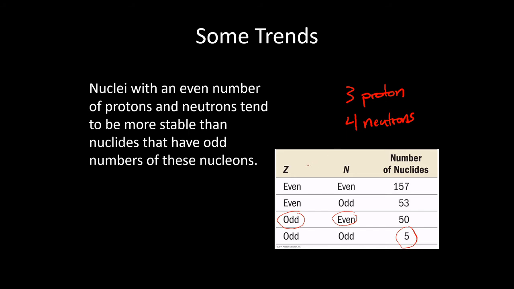Maybe someone somewhere does. I have not looked it up, but I do expect you to know that the nucleus likes to have even numbers of protons and neutrons if it can manage it. It is sometimes okay to have odd numbers of one, but rarely is an isotope stable with odd numbers of both.